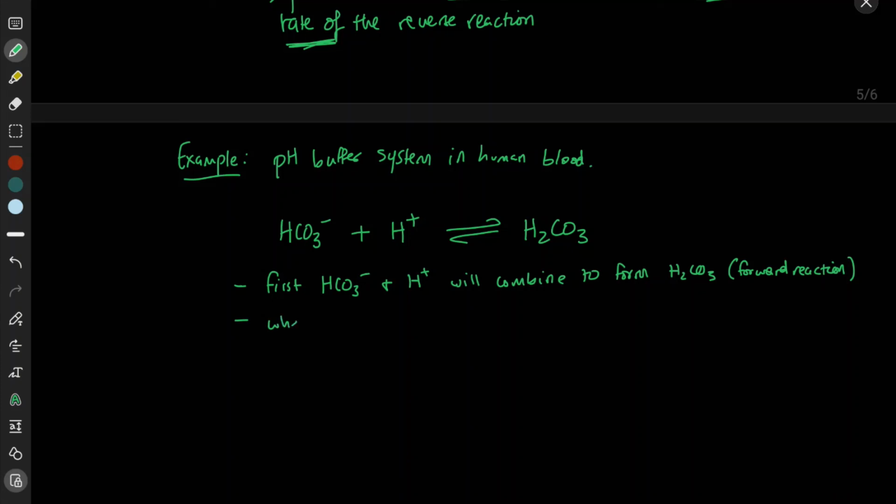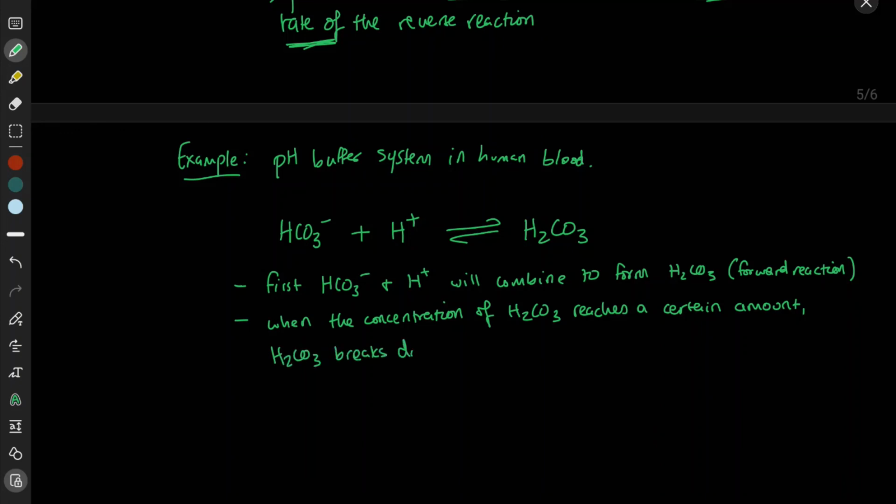So when the concentration of carbonic acid H2CO3 reaches a certain amount, H2CO3 breaks down to HCO3 minus and H plus.